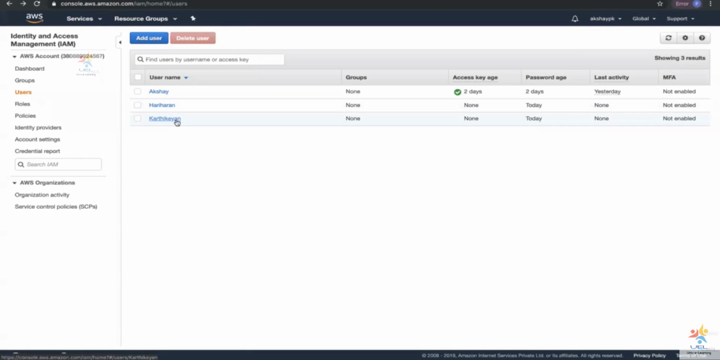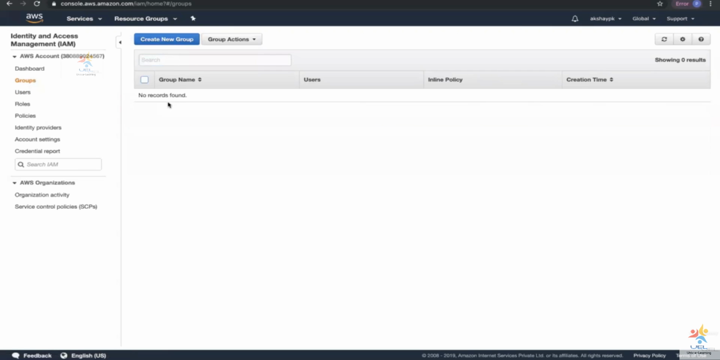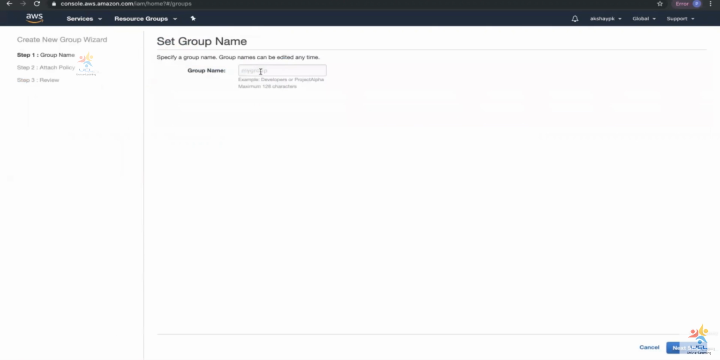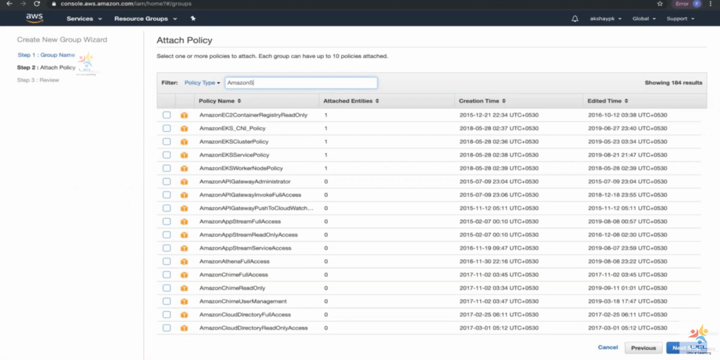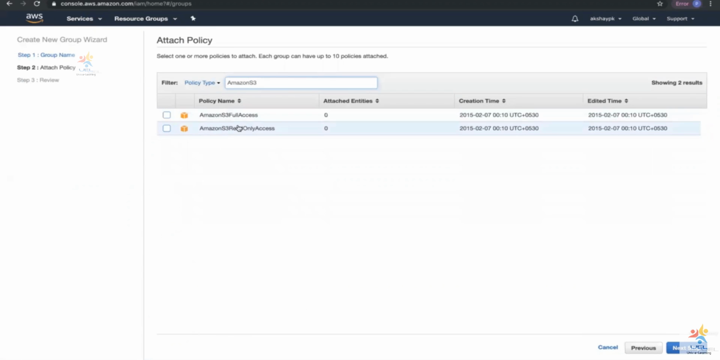So Hariharan and Karthikeyan are two users that we have created. Next, we have to create a group. So we'll click on create group. I'm going to call this HR. To this HR group, I can directly attach a policy. Right now I'm going to attach the managed policy that we discussed in the demo: Amazon S3 full access and read-only access.